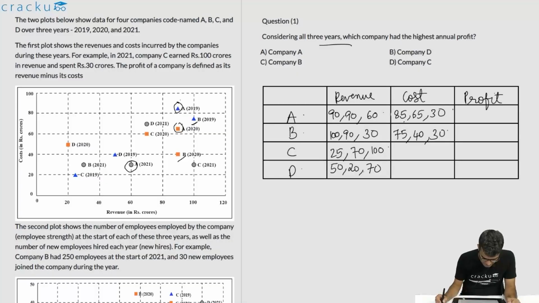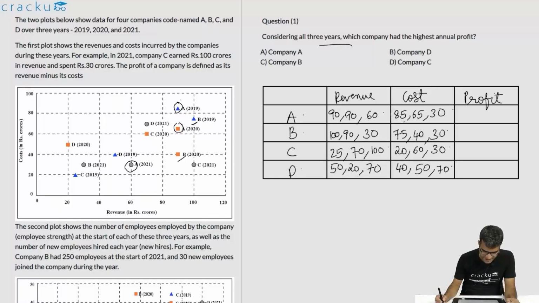For C in 2019 is 20. 2020 is 60 and 2021 is 30. For D in 2019 is 40. 2020 is 50 and 2021 is 70.